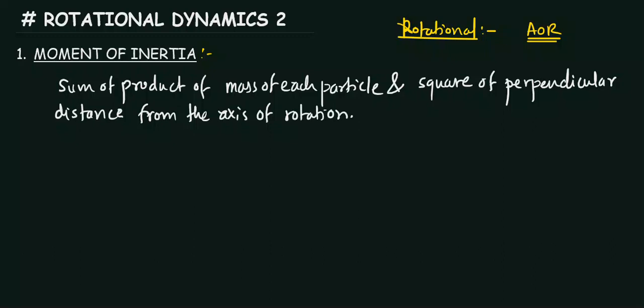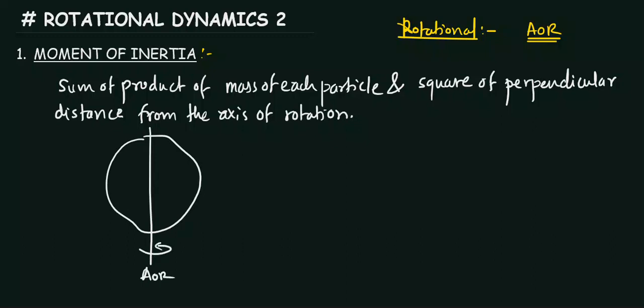It simply says that, let's say there is a body like this, it has this axis of rotation and it is moving in rotational motion. If I take each and every particle on this body, there are many particles here, but let's say this particle has mass m1 and it is at a perpendicular distance r1 from the axis.